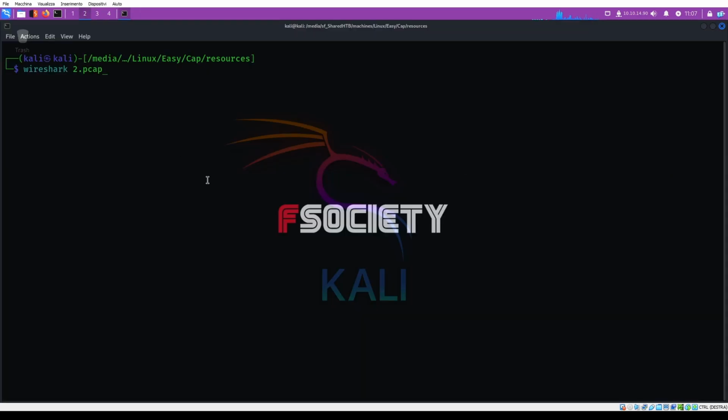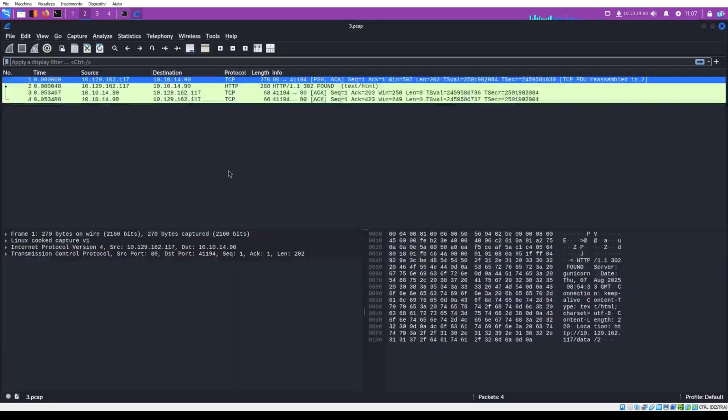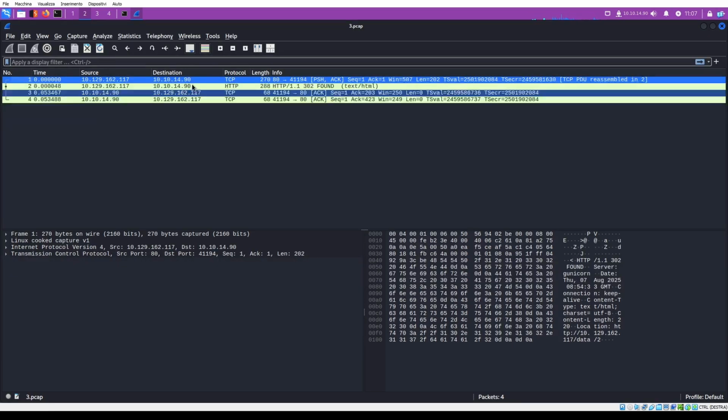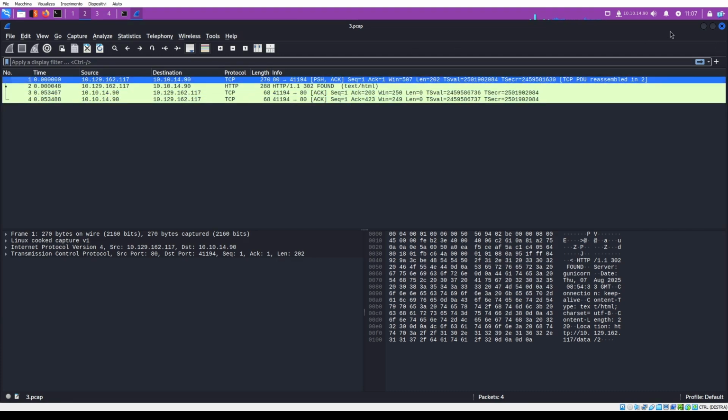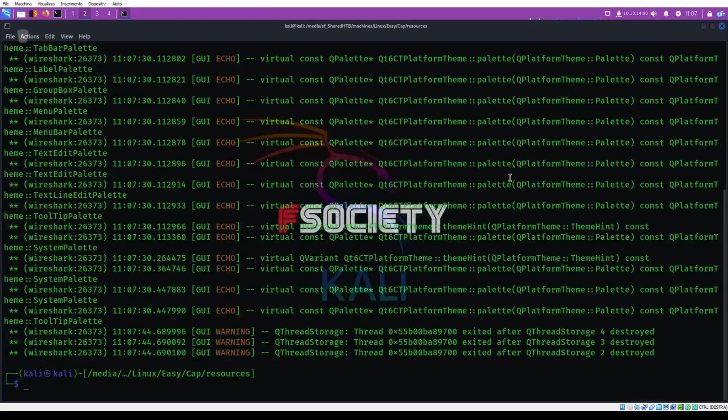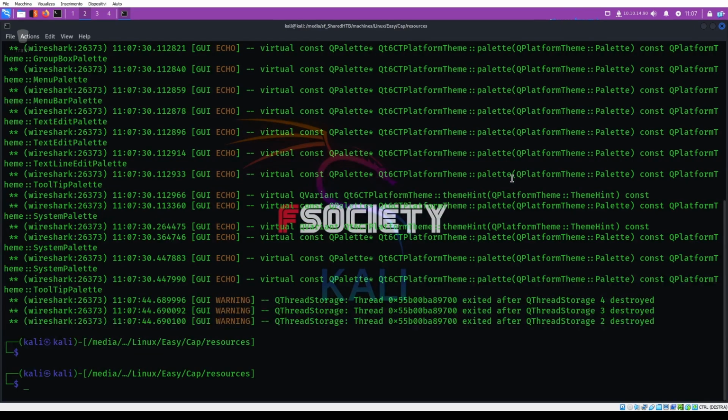We can do the same. So here, open with Wireshark the 3.pcap. Okay, this is also HTTP traffic generated by my own, okay, my own request.